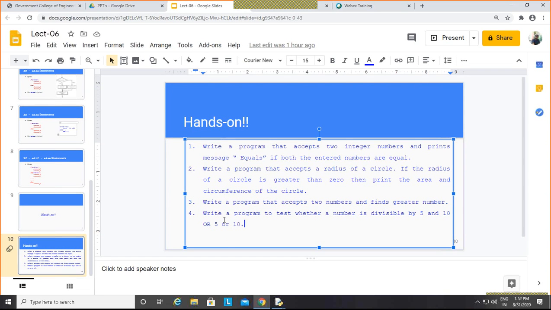So this is: accept two numbers and find the greater number. It's not a big deal because you know how to write this program.